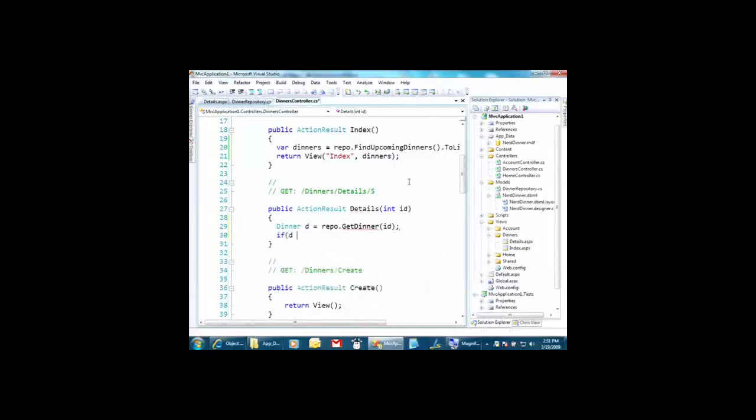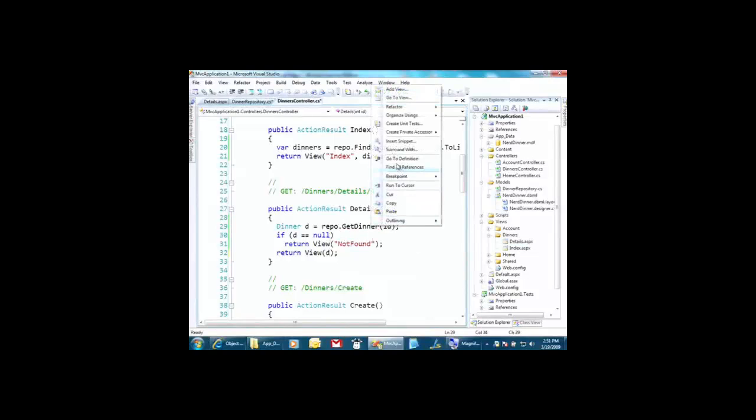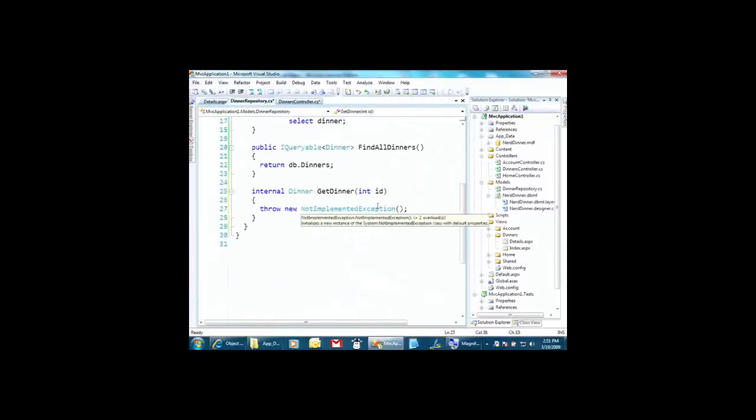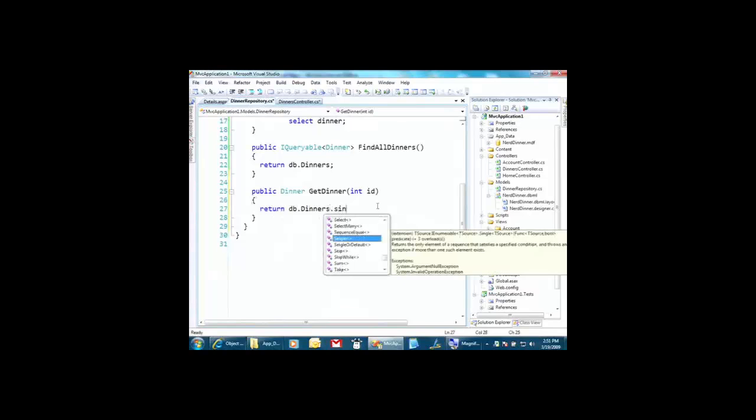So if this dinner doesn't come back, then let's say return view not found. And if it did work, then we'll say return view dinner. Now this doesn't exist yet. Oops, not dinner, D. This doesn't exist yet, so we'll go ahead and generate that stub and then pop over there. I don't know all of the hotkeys, but I do okay. And I don't know why it always makes things internal. There we go. And then we'll say dinners and give me a single dinner.